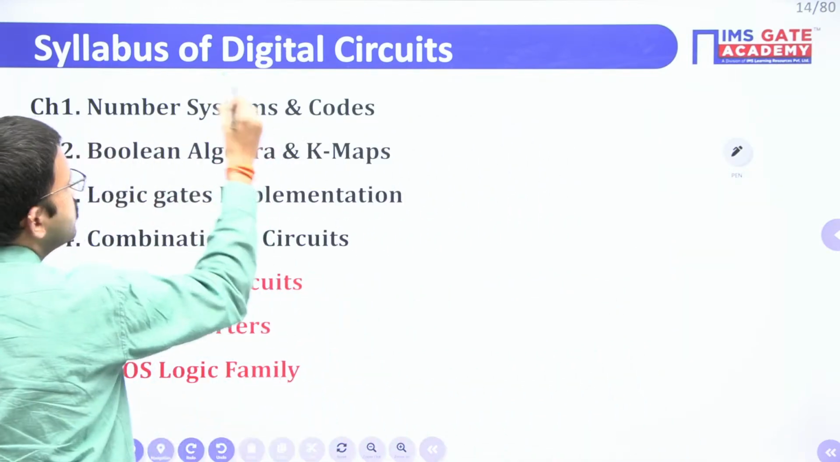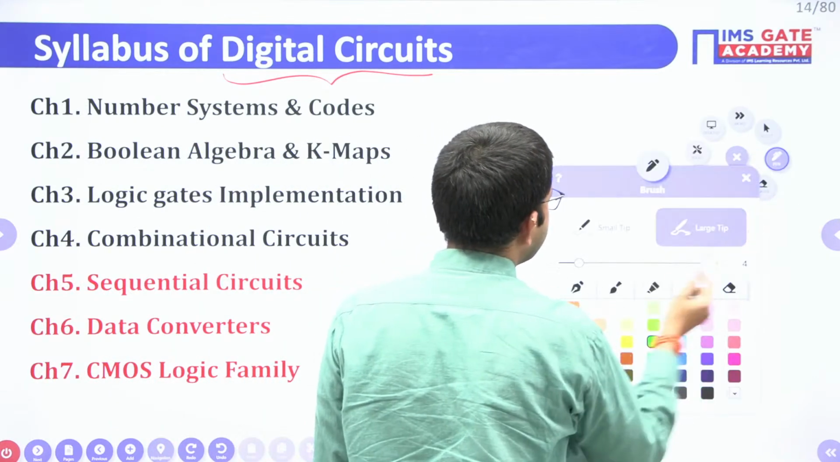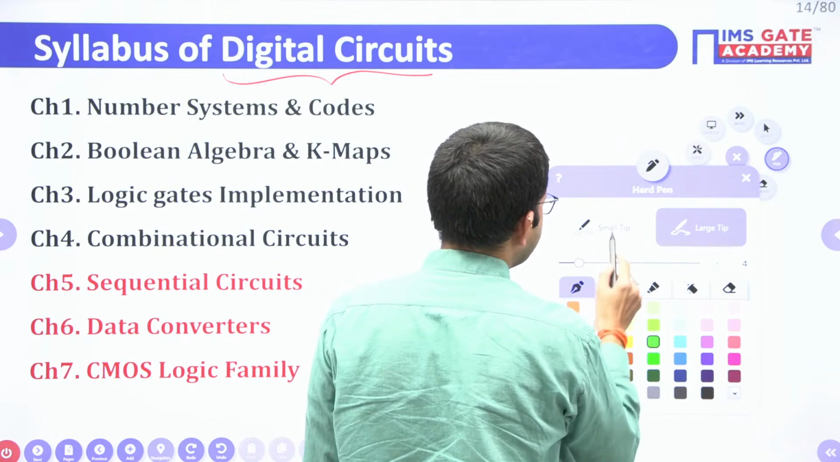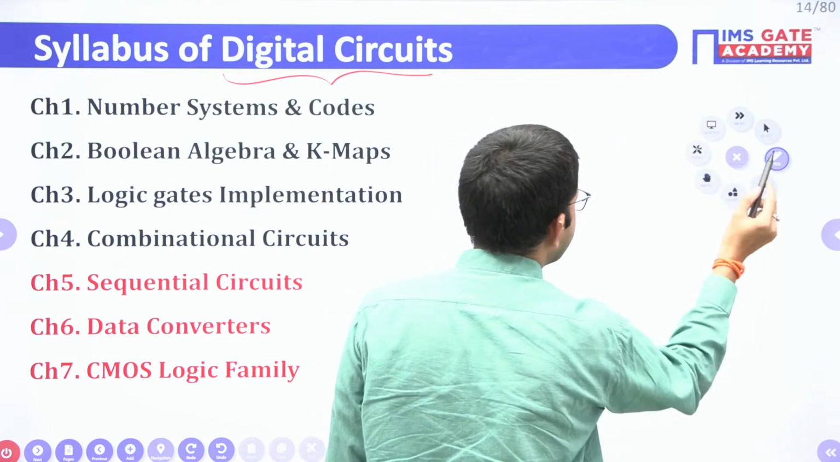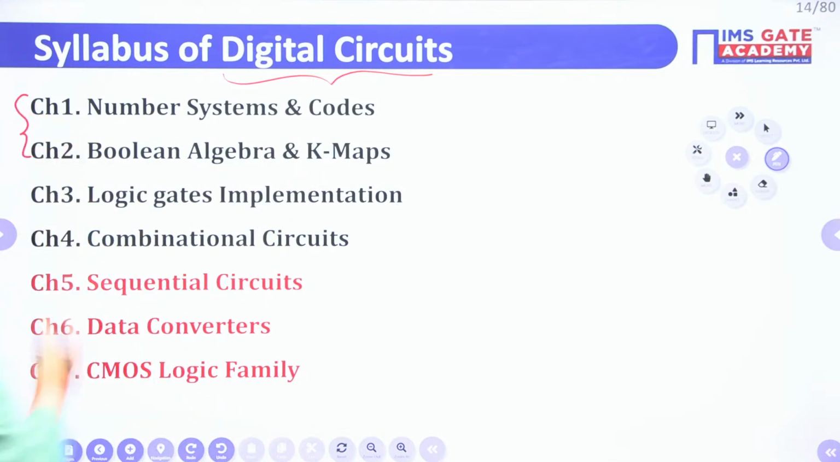Regarding the digital circuit subject, in the first session we covered the questions related to the first two chapters. In yesterday's session, we discussed the questions related to the third and fourth chapters. In this session, we are going to focus on these 3 chapters: sequential circuits, data converters, and the CMOS logic family.